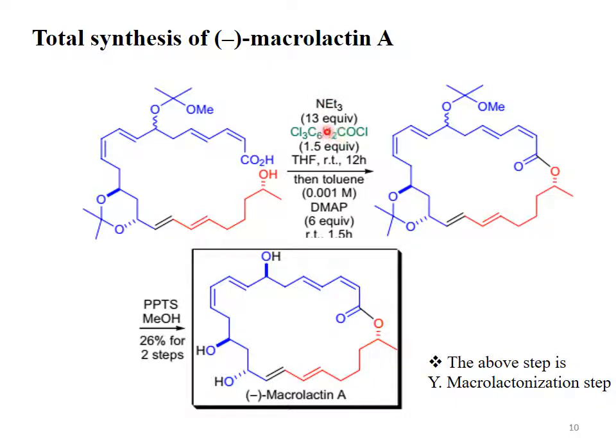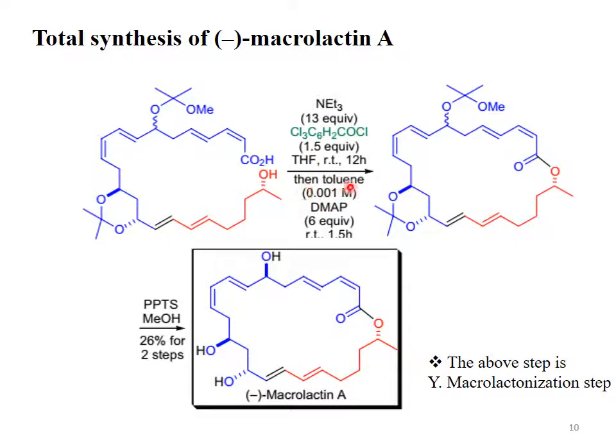During the first step, this proton of the carboxylic acid is abstracted by a base. The resulting anion will attack the 2,4,6-trichlorobenzoyl chloride and gives us mixed anhydride.